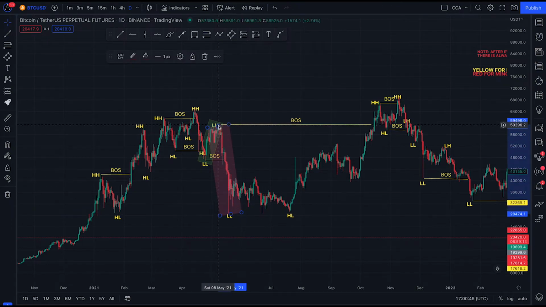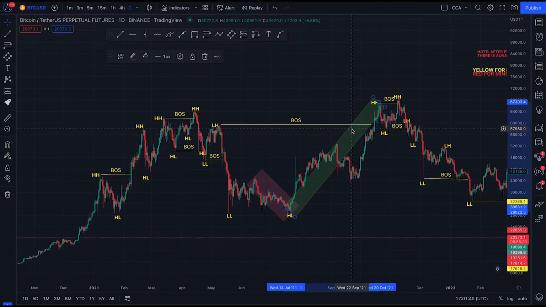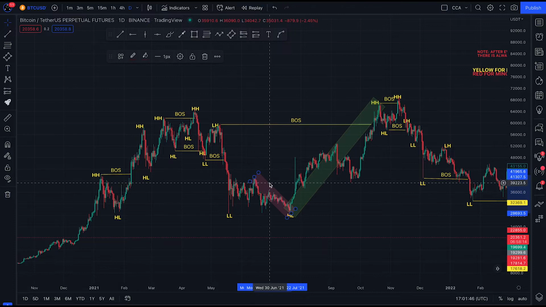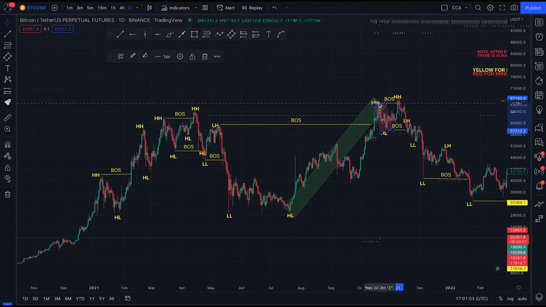The market pulled from $59,000 down to $28,000. Then from there, we are expecting a pullback, and the market now pulled back. But instead of a pullback, the market broke structure to the upside, telling us that the bulls are now in control of the market. After every break of structure, remember, we should be expecting a pullback. The pullback now came to this point, just a minor pullback.